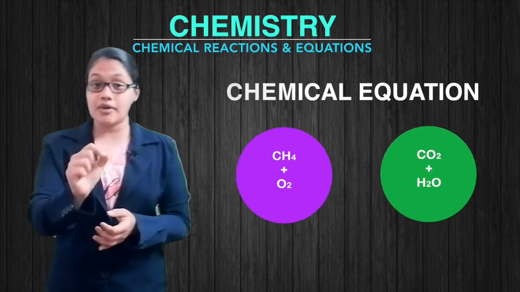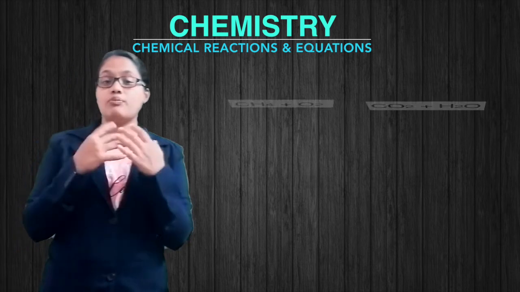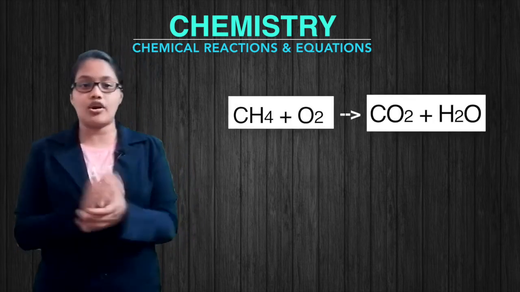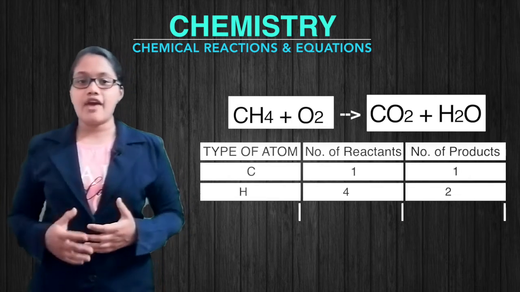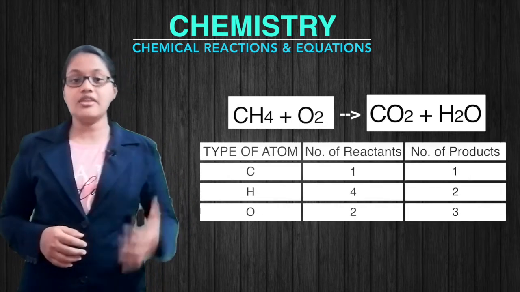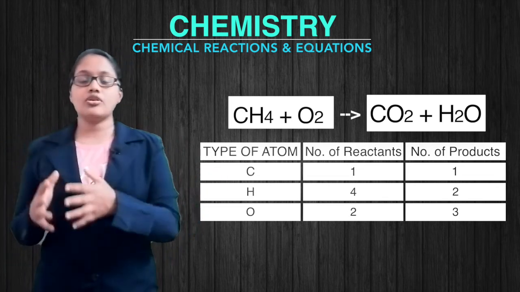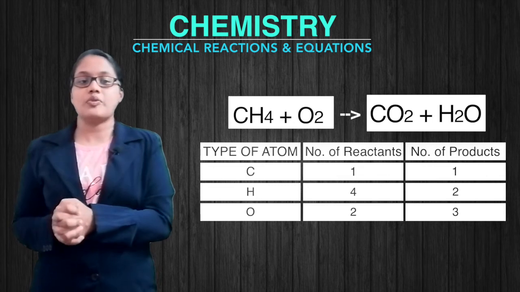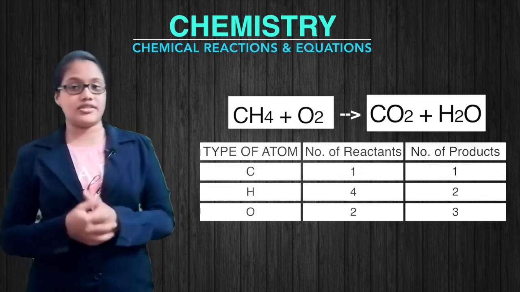Now the first step, as we have said before, is counting the number of atoms on both the reactant and product sides. So let's make that column: number of atoms on the reactant side and on the product side. The types of atoms present are carbon, hydrogen and oxygen.